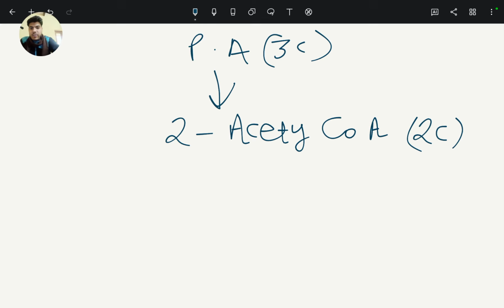So, pyruvic acid is converted to acetyl coenzyme A by the process of link reaction.